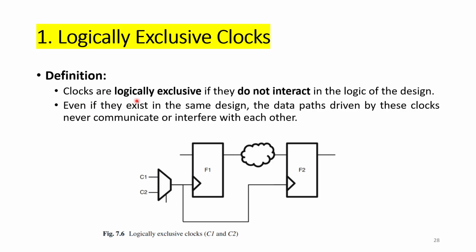You can see here clocks are logically exclusive if they do not interact in the logic of the design. Even if they exist in the same design, the data paths driven by these clocks never communicate or interfere with each other. So these two are present physically, but they do not share any relationship. Logically exclusive means the happening of one will prevent the happening of another.